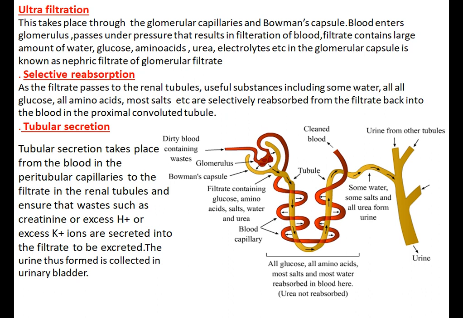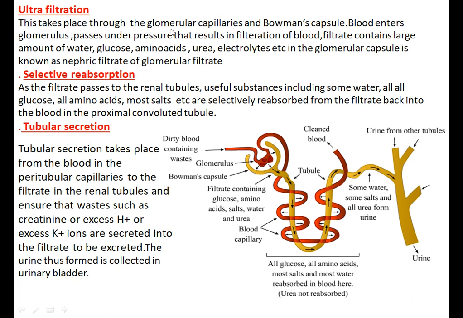First is ultrafiltration, and it occurs in the glomerulus under high pressure, forcing many of the substances which are dissolved in the blood into the Bowman's capsule. Then the blood passes through the tubular part of the nephron, where useful substances such as glucose, amino acids, salts and a major amount of water are selectively reabsorbed. Here it is written reabsorbed in blood, and urea is not reabsorbed.